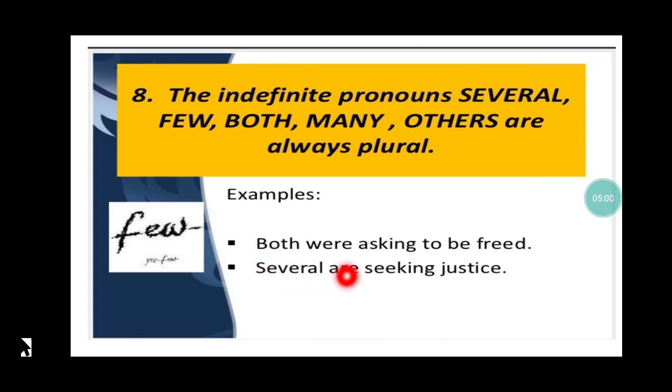Second example, see, several are seeking justice. Again, the word several is considered plural because it refers to more than one. That's why my verb is also going to be plural.